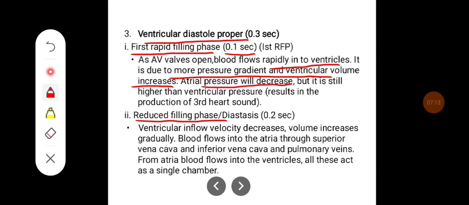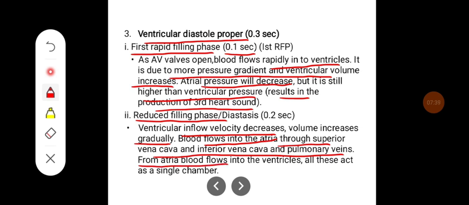It is due to more pressure gradient and ventricular volume increases. Atrial pressure will decrease, but it is still higher than the ventricular pressure, which results in the production of the third heart sound. In reduced filling phase, that is in diastasis, ventricular inflow velocity decreases, volume increases gradually, but flow into the atria through superior vena cava and inferior vena cava and pulmonary veins. From atria, blood flows into the ventricles, and all these act as a single chamber.